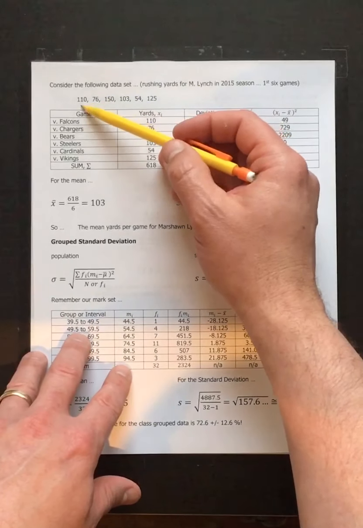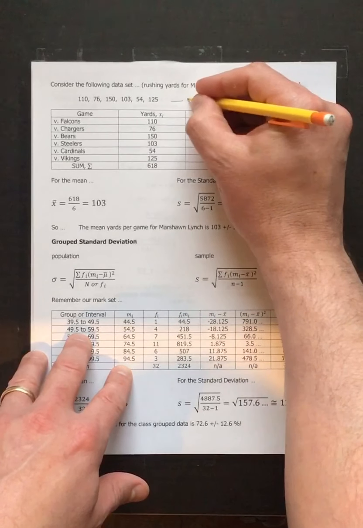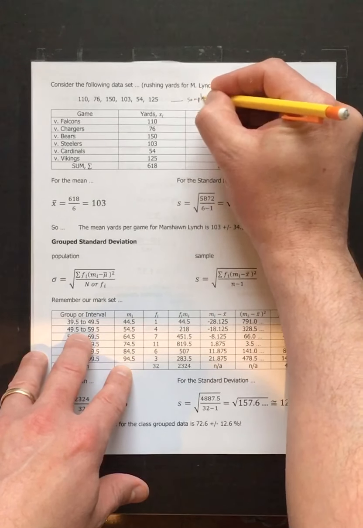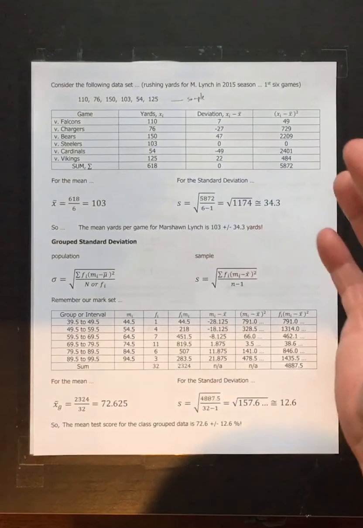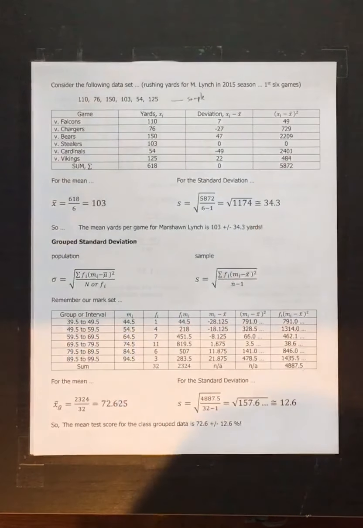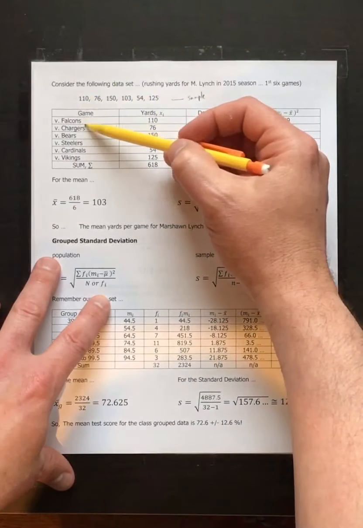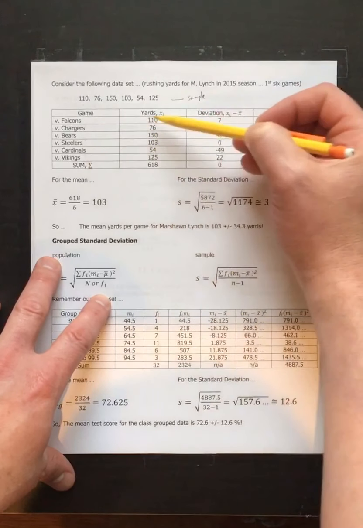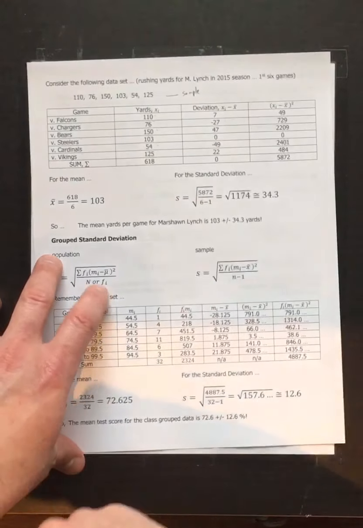And so as a result, we have 1, 2, 3, 4, 5, 6, so that we know that we have a sample. This is a sample of the football player's performance. You don't even have to know anything about this, but the bigger the number, the better they do, whatever. Anyway, we have all these individual values. These are individual games, and these are the values, the measurements that the football player had.